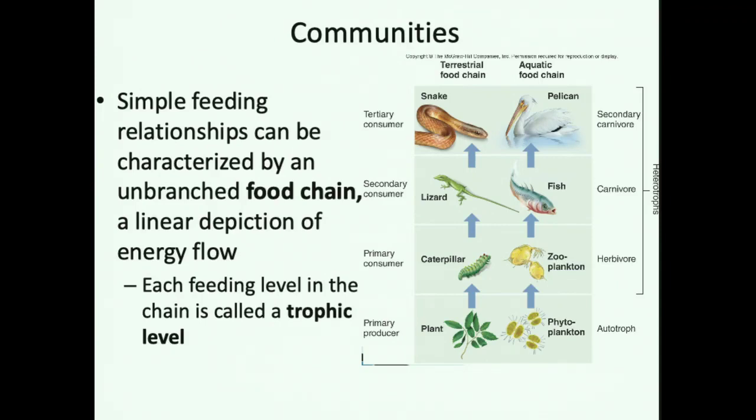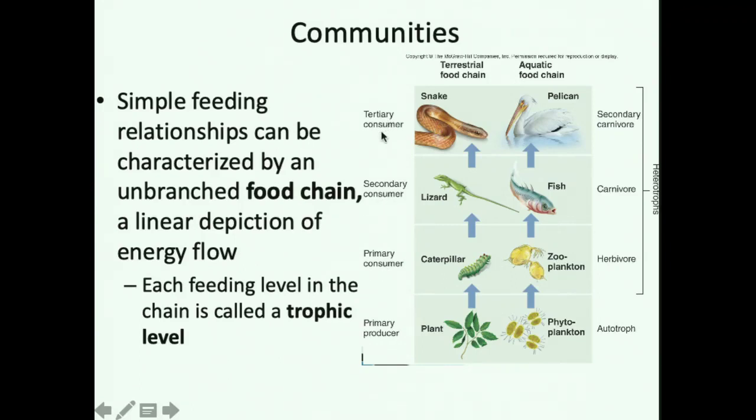So the plant at the base of this food chain is being eaten by the caterpillar, which is the primary consumer. The primary consumer, the caterpillar, is being eaten by the lizard, and the lizard is being eaten by the snake.